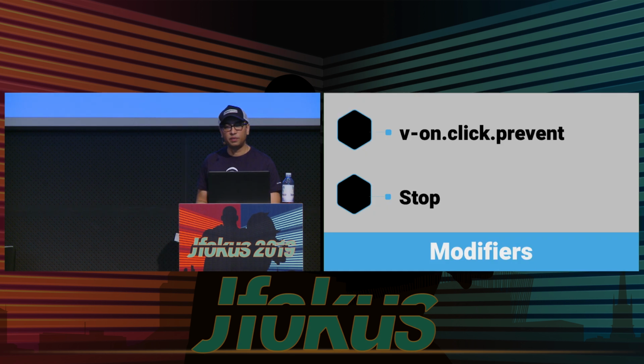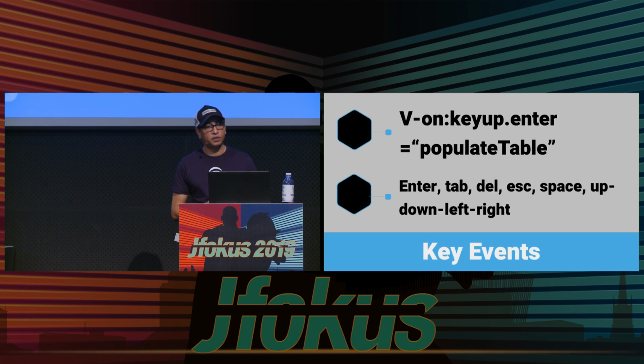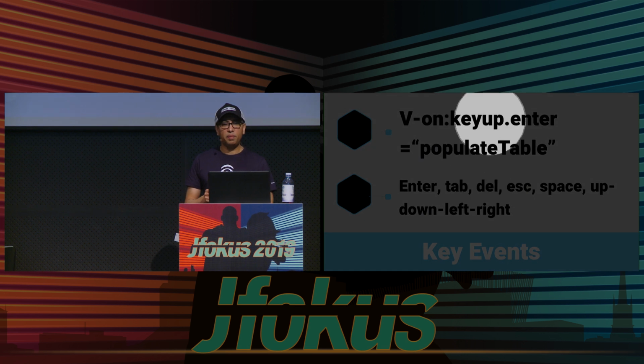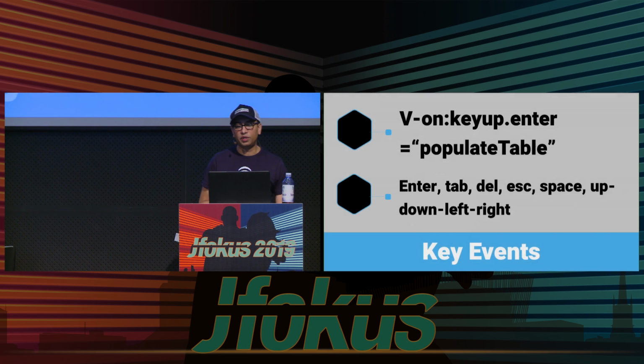We looked at some of the things for events already. We talked about click.prevent. We can also have other modifiers, for example, self, make sure something can only be clicked once, right? And we can also go and hook into specific keyed events, right? So we can say, keyup.enter, go and do something, and these are nominally the different types of keys that you can go and listen for. Enter, tab, delete, escape, space, et cetera, right?